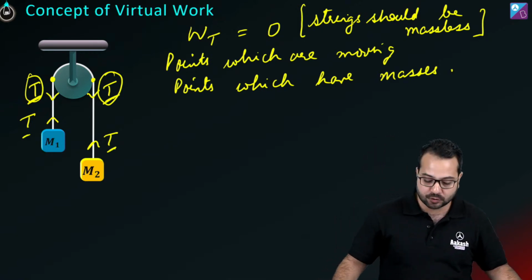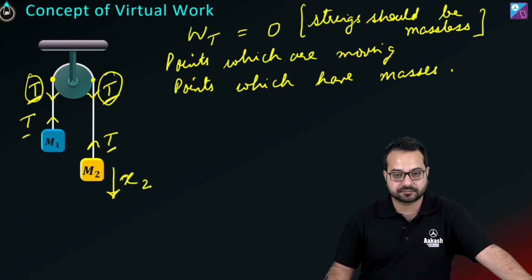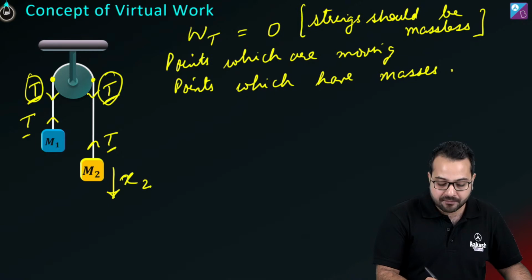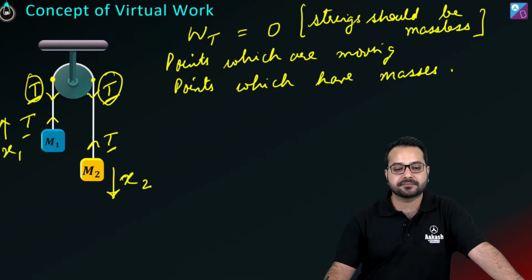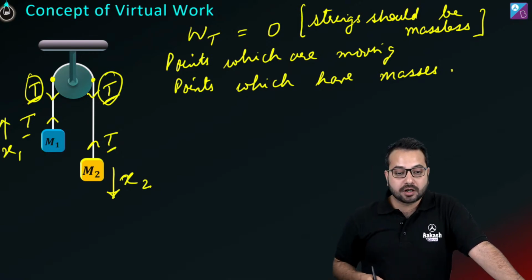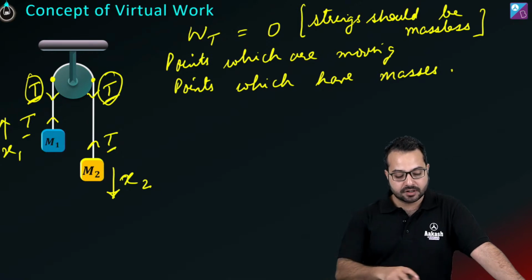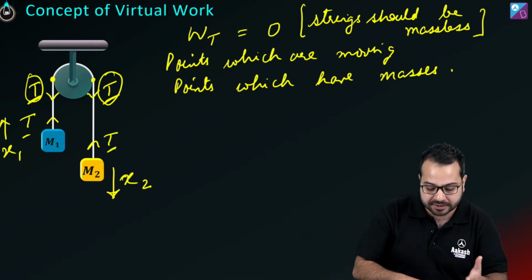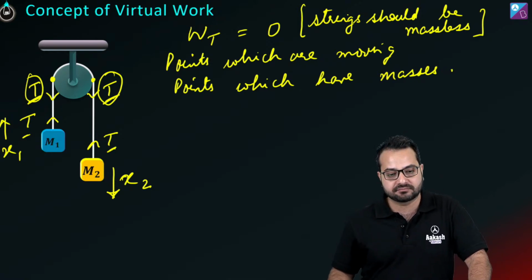Now we are going to assume that mass m2 goes down by a distance x2 and mass m1 goes up by a distance x1. ठीक है, यहां पे yes, Arpit, Anup, you are absolutely right. So mass m2 I'm assuming is going down by x2 and mass m1 is going up by x1. All right.